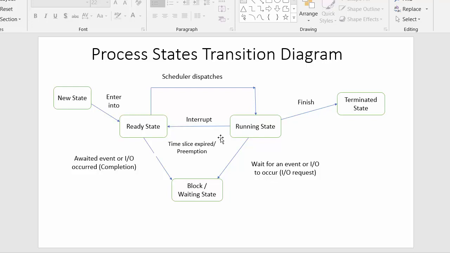And the third thing which may happen during the execution of any process inside the processor: each and every process will be assigned some specific time slice. As you can see here, the time slice expired is mentioned.